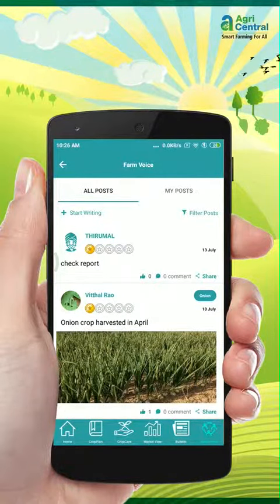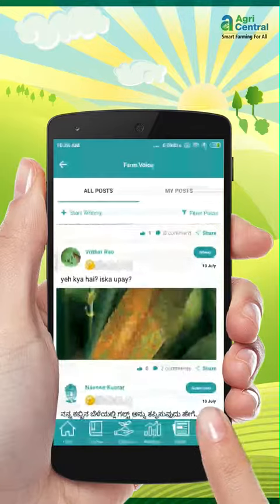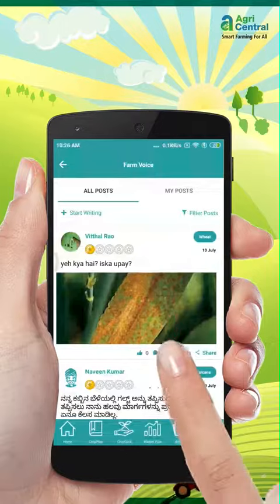Here you will see posts written by other farmers. You can scroll down to view more posts. You will also see the number of likes or comments a post has received. Click on a post to read it completely, like this.